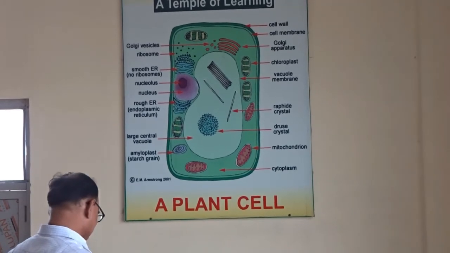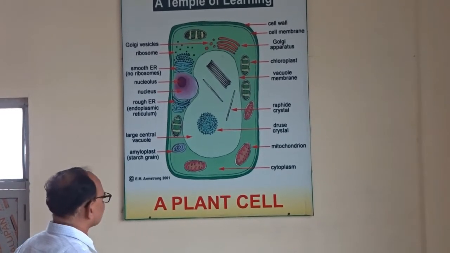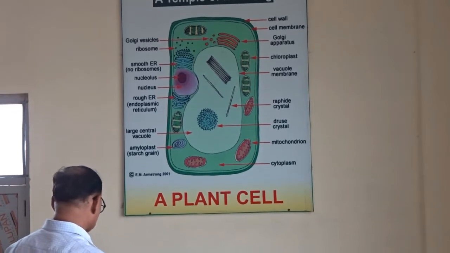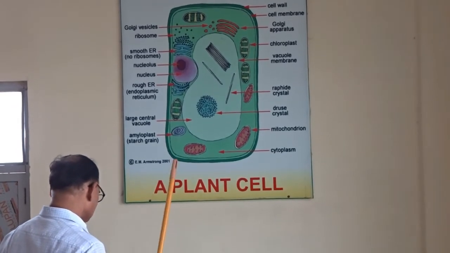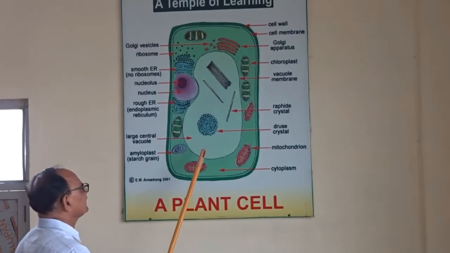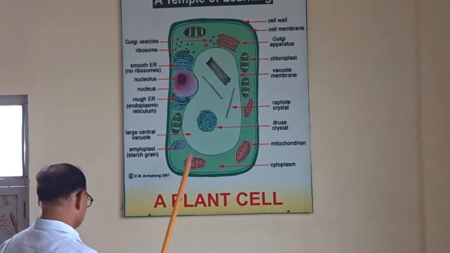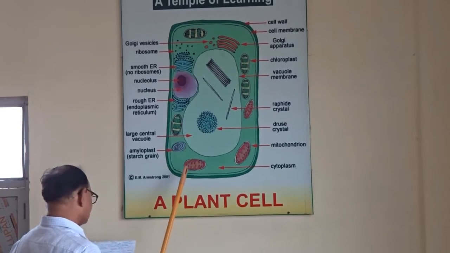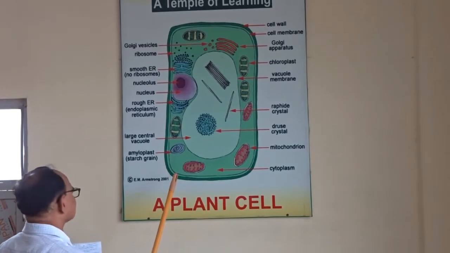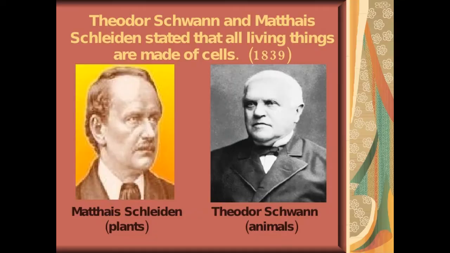After that, two great botanists, Schleiden and Schwann, gave the same theory in the years 1838 and 39 respectively.